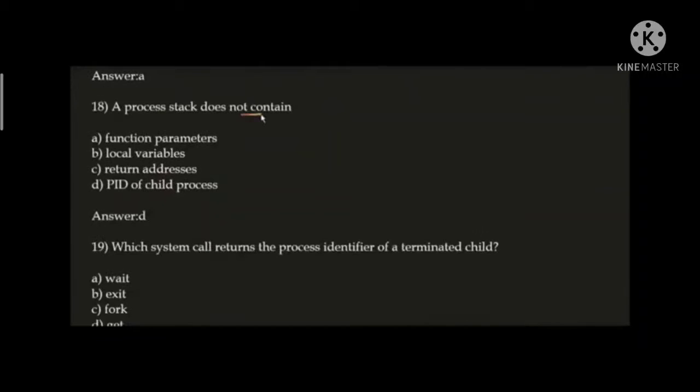Next question. A process stack does not contain, so here option A, function parameters, option B, local variables, option C, return addresses, and option D, process ID of child process. So my dear students, according to the process control block, the correct answer is option D. Process ID of child process is not contained by a process stack or process control block.